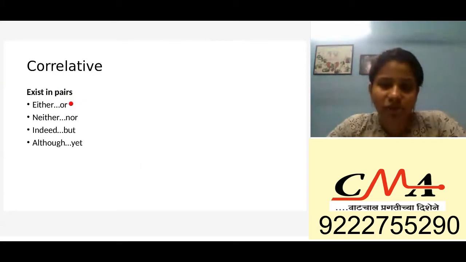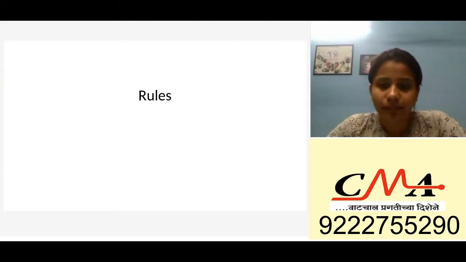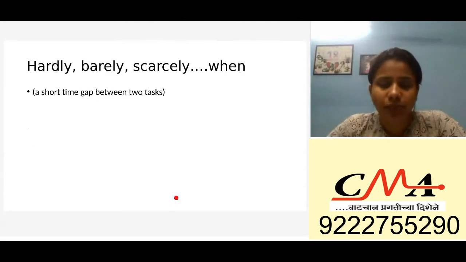Correlatives are the ones which exist in pairs, and these are primarily very important because they are the reason for your errors in your sentences. We have done this repetitively yesterday also in subject verb. So what do you use with either, or, neither, nor? Okay, so some rules are going to be very repetitive, as I said, and some are going to be new. Okay, so now let's see hardly, barely, and scarcely.